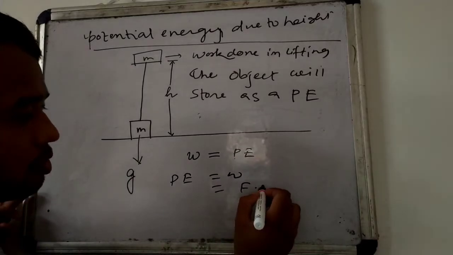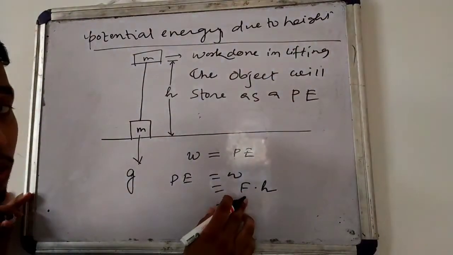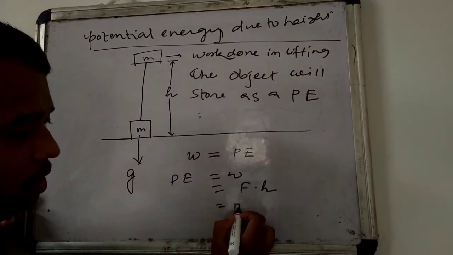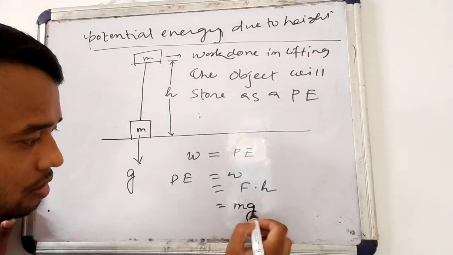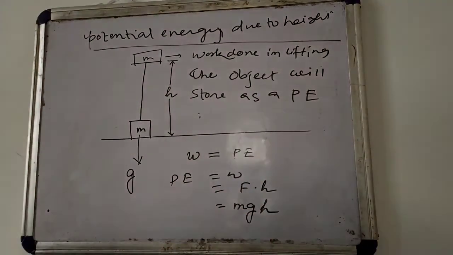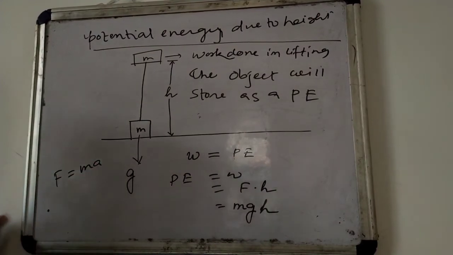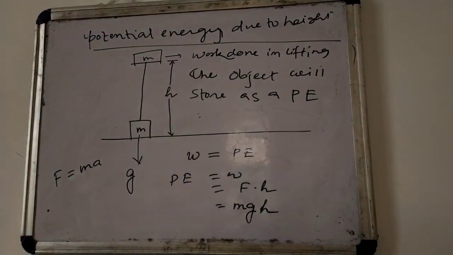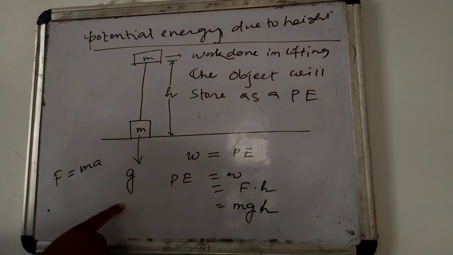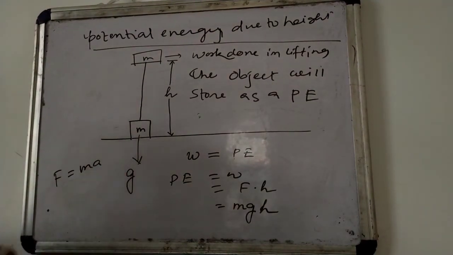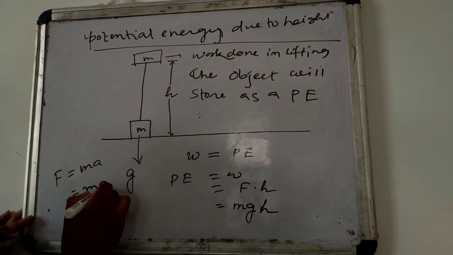So in place of displacement it will be height. Again force will be our mass into g, m into g. Actually our formula for force was mass into acceleration from Newton's second law. Since we are doing work against the action of gravity, that's why acceleration is replaced by g.